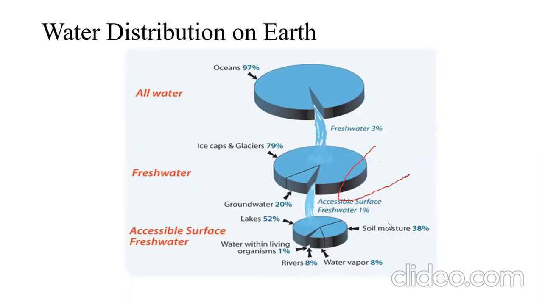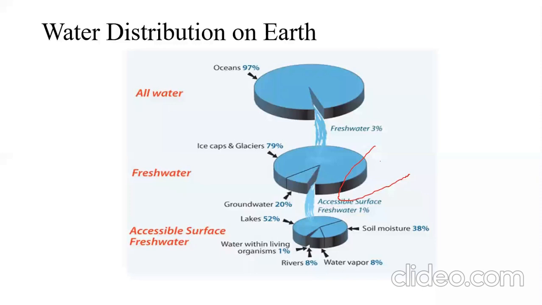Okay, and 38% of that 1% accessible surface water appears in the form of soil moisture. Meaning in the moisture of the soil, we find about 38% of that 1%. So 52% of that 1% we find in reservoirs, lakes, etc., the storage reservoirs we have created, other than the oceans and seas.